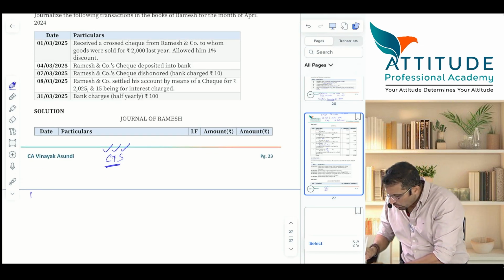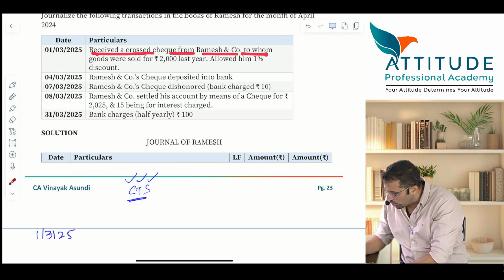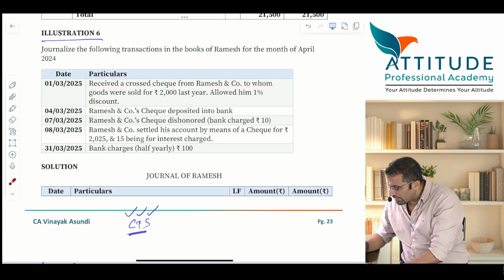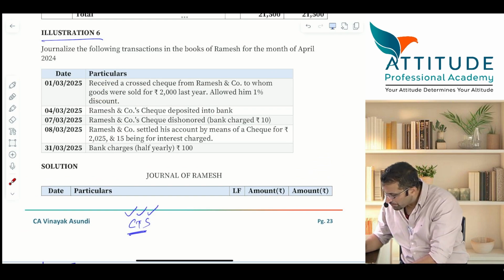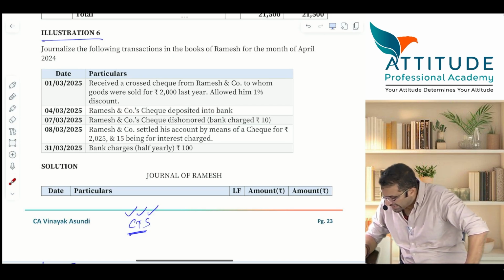Date 1/3/2025. I'll read the transaction, and you please have to tell me the answer. First one: received a cross check from Ramesh and Co., to whom goods were sold 2000 last year. Allowed him 1% discount. Now, my dear friends, journalize the following transactions in the books of Ramesh and Co.